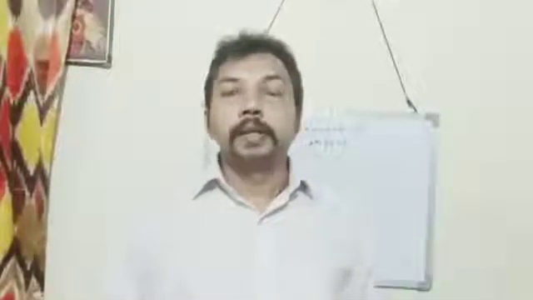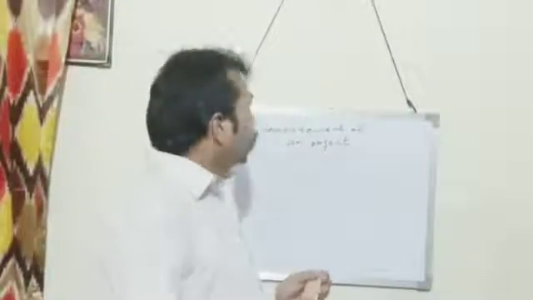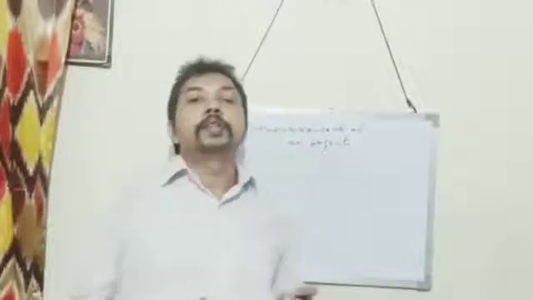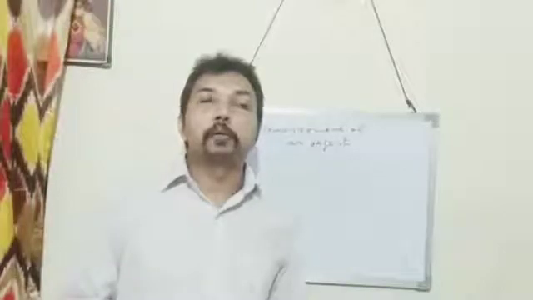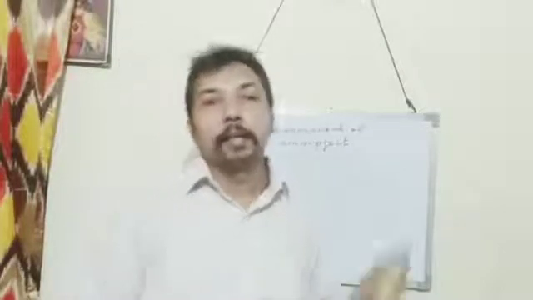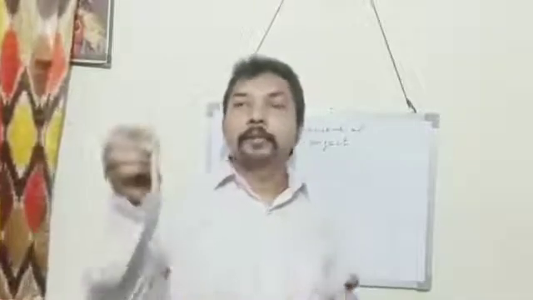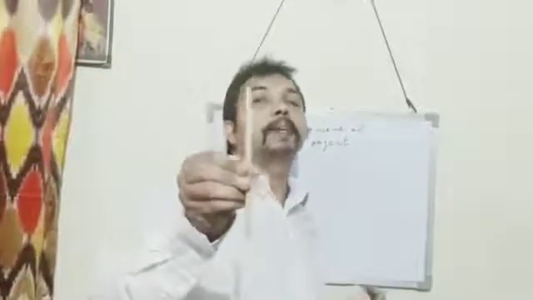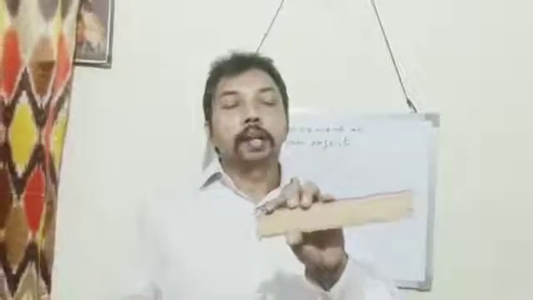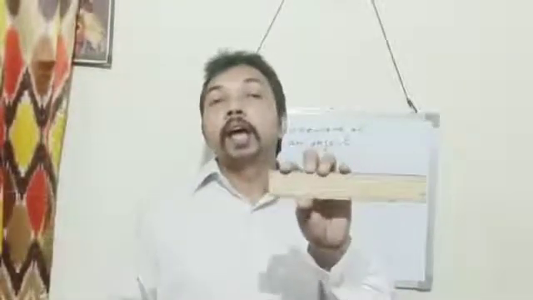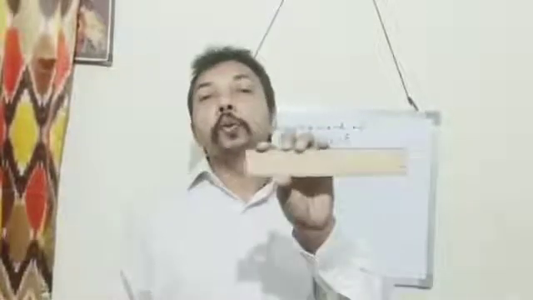Now we see how to take the measurement of an object by using a scale. Scale is a measuring instrument. We have to measure the length of this pencil by using this scale. You see how we take the measurement and what all precautions are to be taken while doing the measurement.